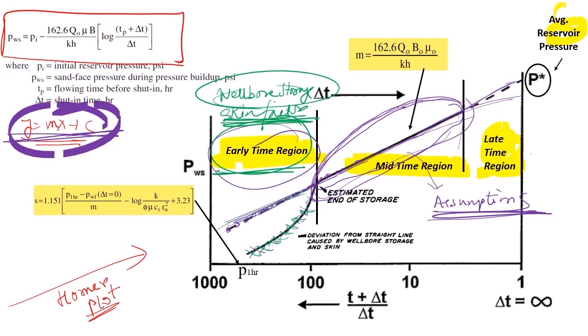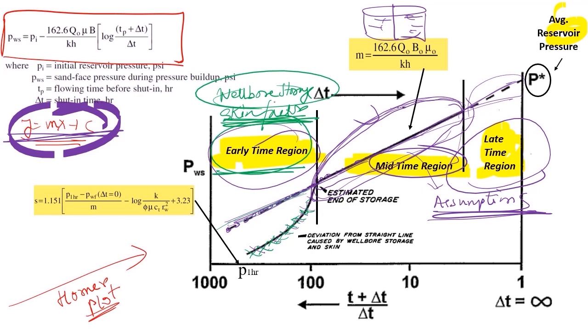All right, in my mid time region, I will get a straight line. That means the assumption that I have taken is true, and whatever analysis I do in the mid time region will be true for my reservoir quantitative analysis. So in the mid time region I will have a proper radial flow. In the late time region, generally I will be using it for my boundary calculations and my average reservoir pressure calculation.